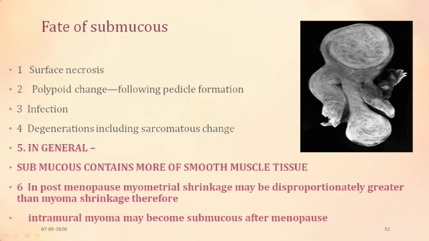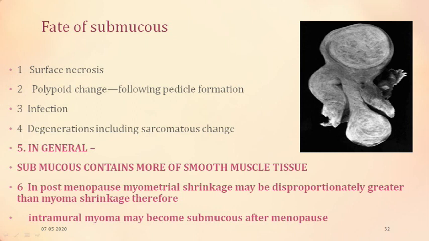This is in general, because you would see that the subserous polyps would have more of the fibrous elements. So in general, the submucous polyps have more of the muscle elements. In postmenopause, where the rest of the myometrium shrinks, they may be disproportionately greater than the myometrium. The myometrium shrinks in menopause, where the estrogen is less, and the whole of the uterus becomes small.